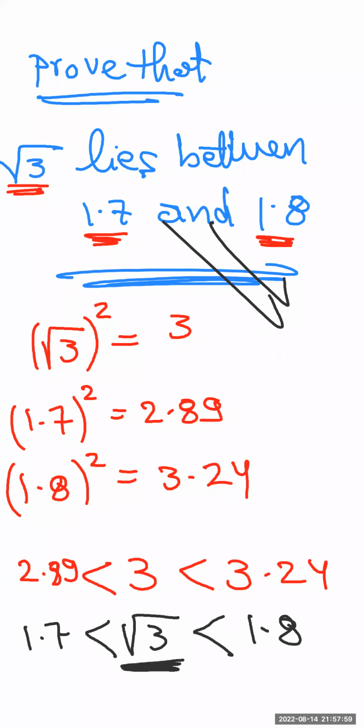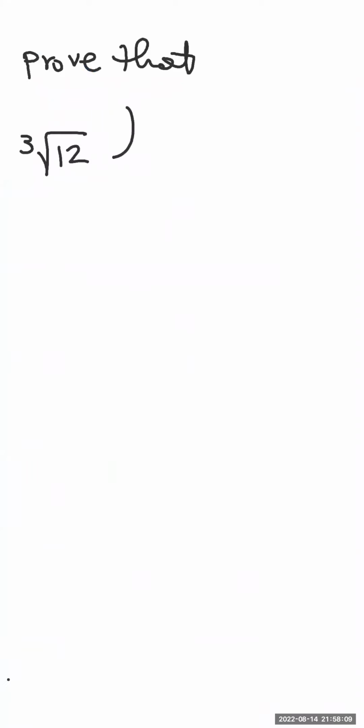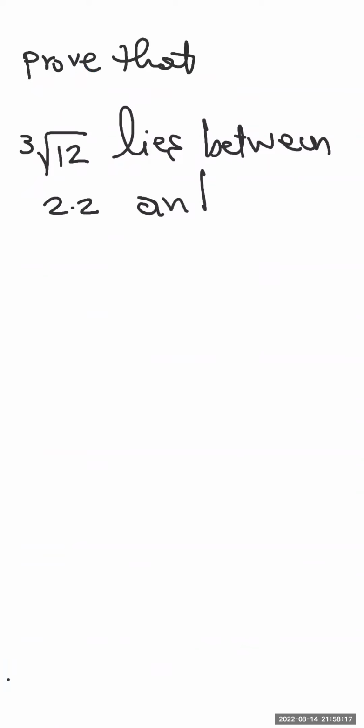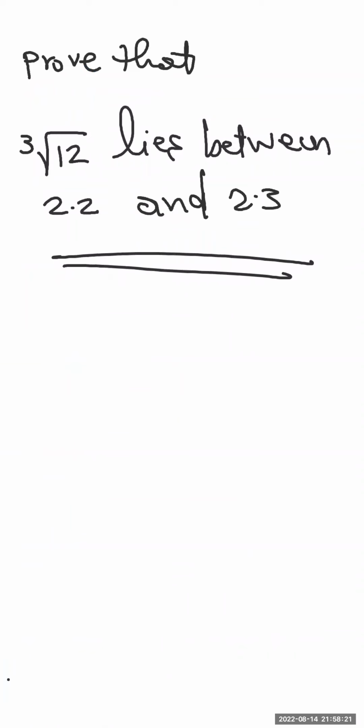Okay, one more question like this. Prove that cubic root of 12 lies between 2.2 and 2.3. In the previous question, guys, it was a square root of 3.